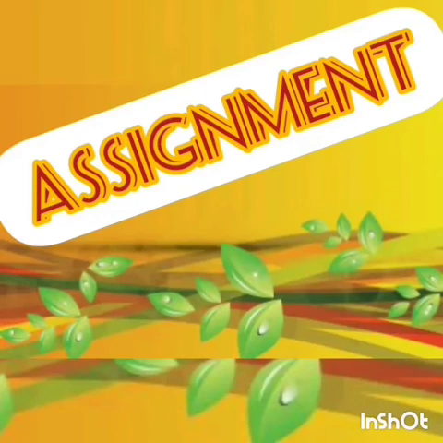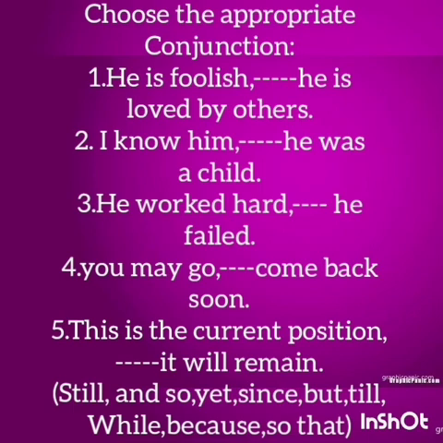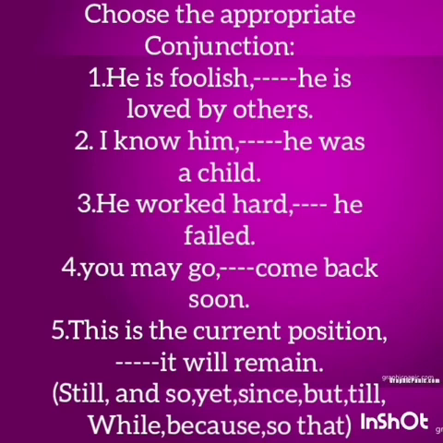Now it's time for the assignment session. The first slide consists of 5 questions. Choose the appropriate conjunction. First question, he is foolish, dash, he is loved by others. Question 2, I know him, dash, he was a child.